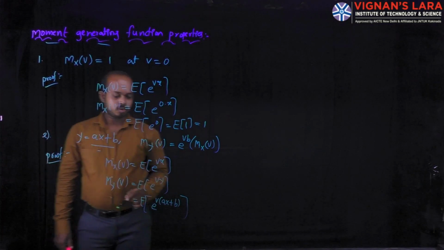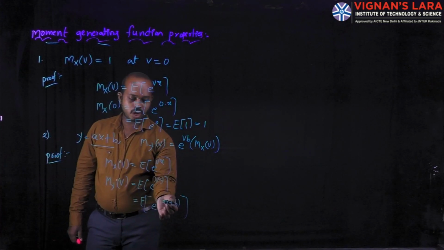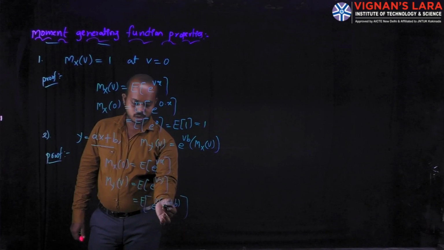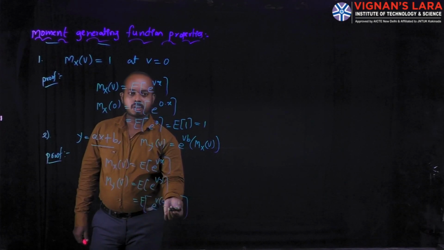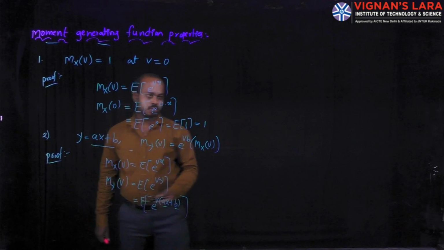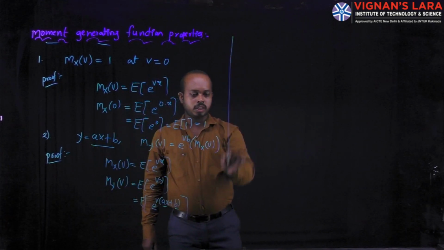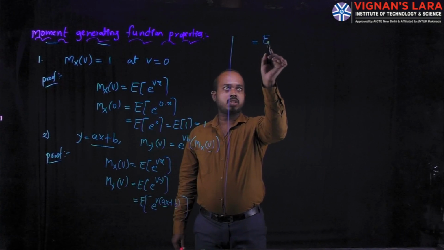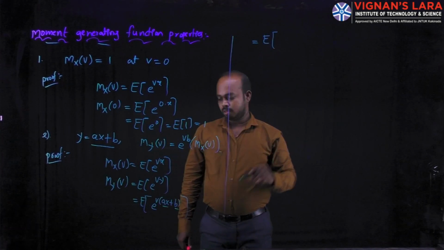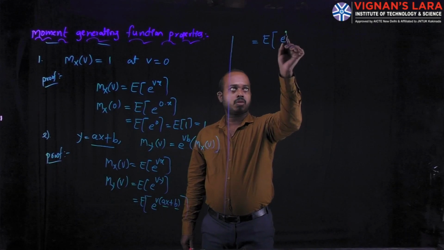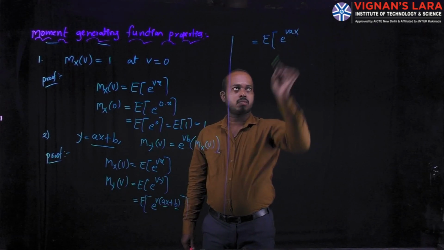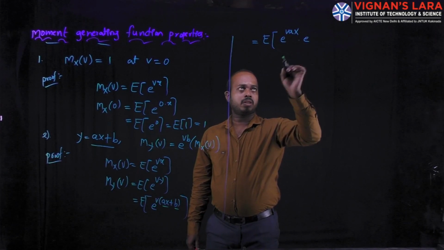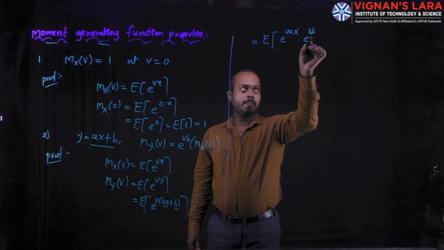Then you can split these values into exponential terms. Splitting the two values aX and b, it becomes the expectation of e power v into aX, into e power v into b.